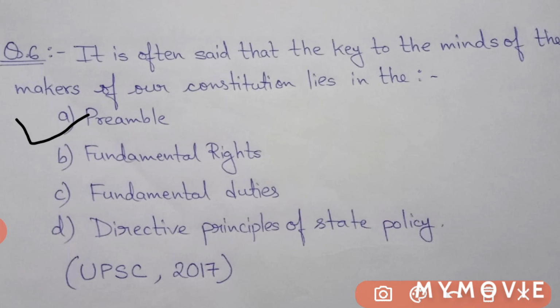Suppose in our life we have some aspirations, we want our life to be in a certain way. In the same way, the constitution makers wanted India to be in certain ways, and those ideas are reflected in the preamble. Okay, so let's move forward to the next question.